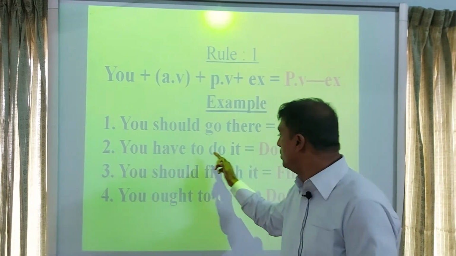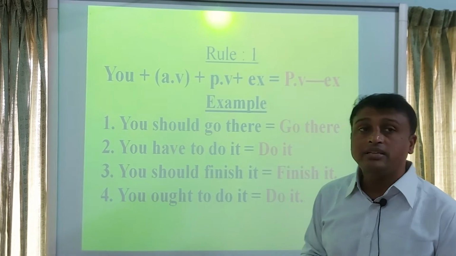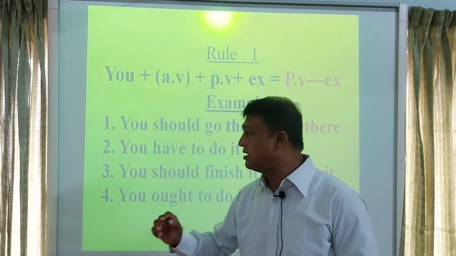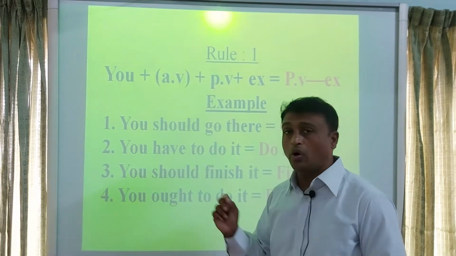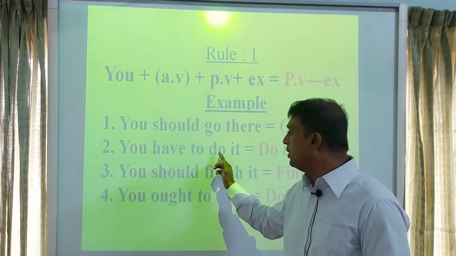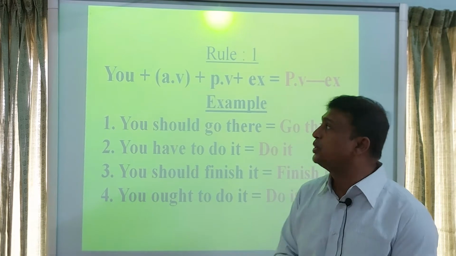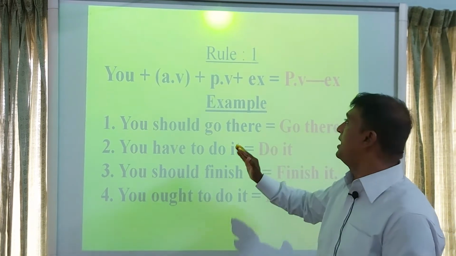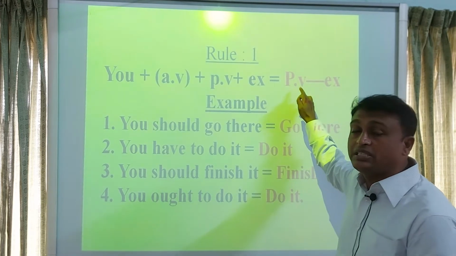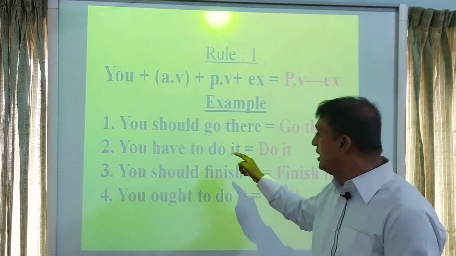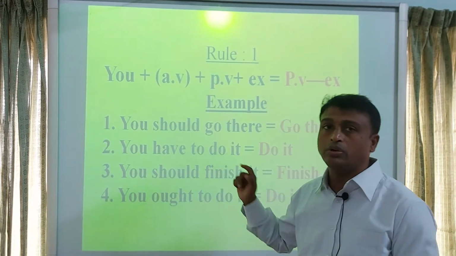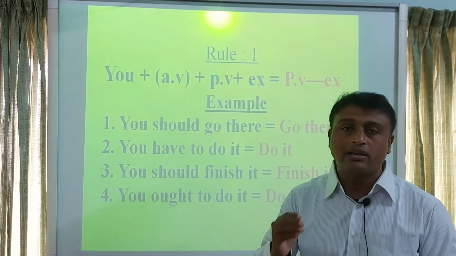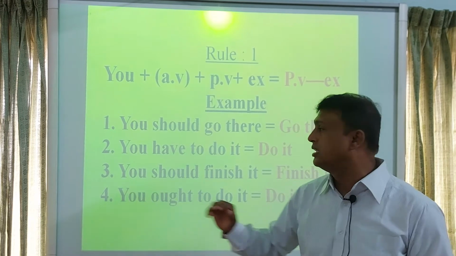You have to do it. This sentence starts with you and have to is auxiliary verb, do is principal verb. So according to the first rule, at first you will write principal verb 1. Here principal verb is do. So I have written here do. Then I will write the rest of the sentence. It.